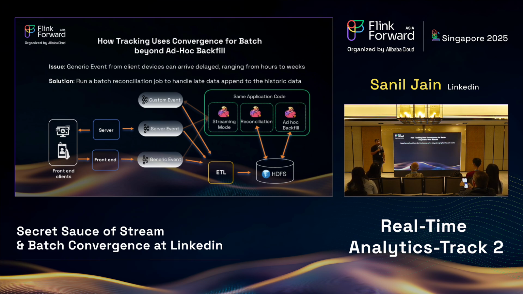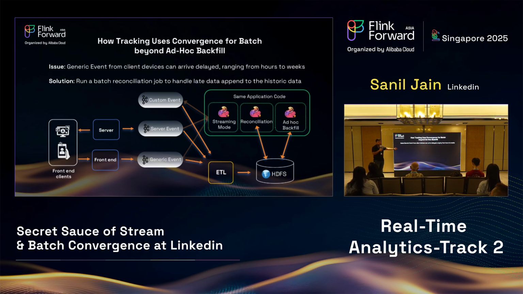But beyond backfill, they have another interesting use case. Sometimes this generic event on the previous slide comes from all your phones, etc., and your network can go off and other problems can happen. We see that sometimes those topics or messages get delayed by hours to weeks. That means we don't have the streaming data anymore, and we miss that impression join in streaming, right? Because one event or one impression came to the server basically 2 to 4 weeks late.